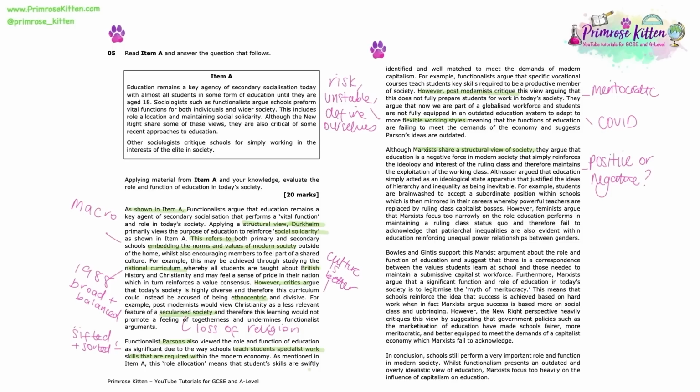And here we refer to a specific sociologist, Althusser, who argued that education performed as part of the ideological state apparatus. And just to remind you, Althusser is an extremely important Marxist sociologist writing in the 1970s and believing that education is an institution that primarily spreads ruling class ideology. That means beliefs that support the ruling class power over the working class and maintain what he describes as a false class consciousness, i.e. the working class do not understand the source of their oppression.